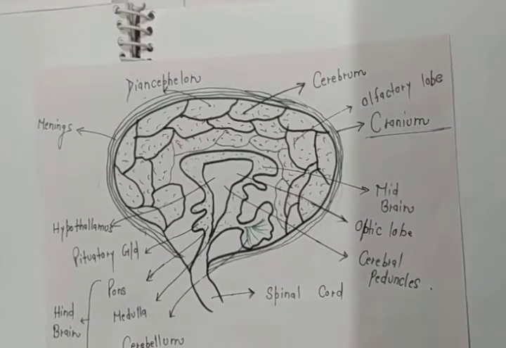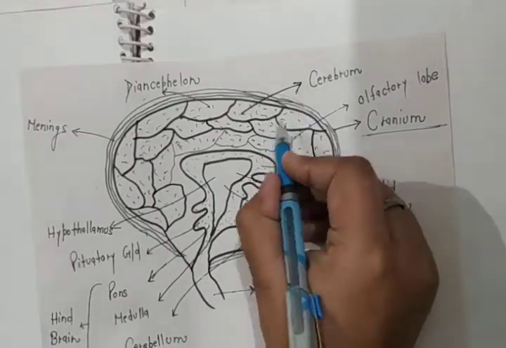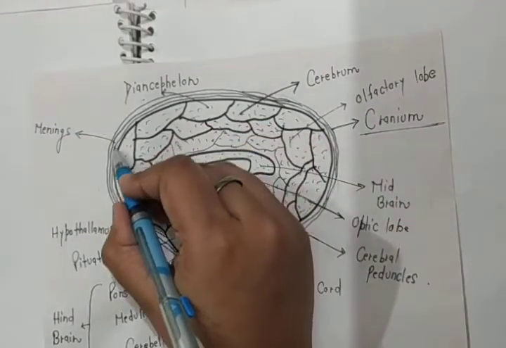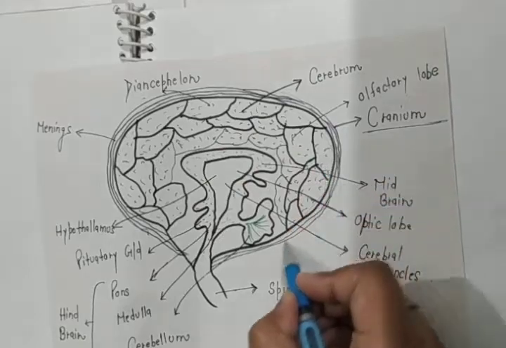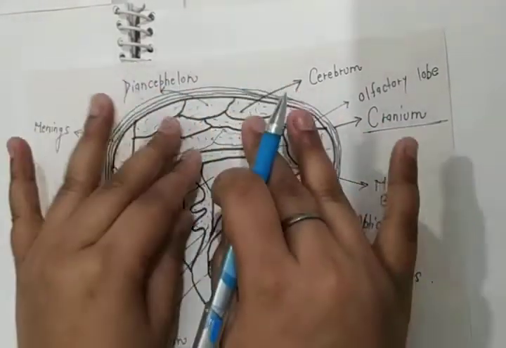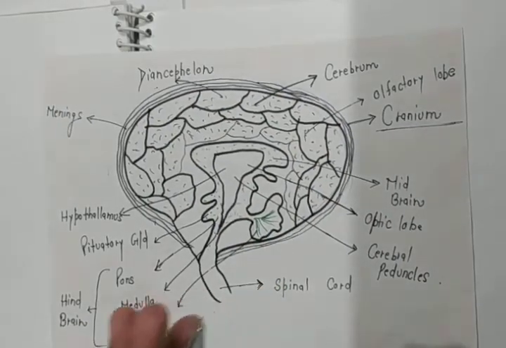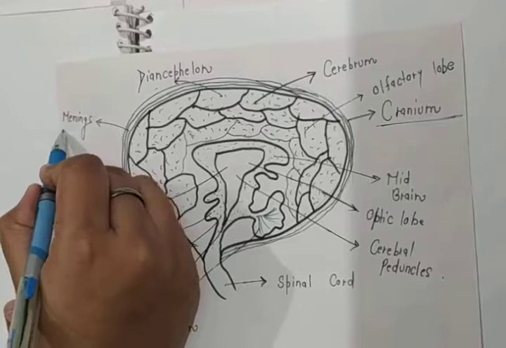Second thing, after the cranium, three layers are present. After those three layers, the brain is present. These layers are also known as meninges.